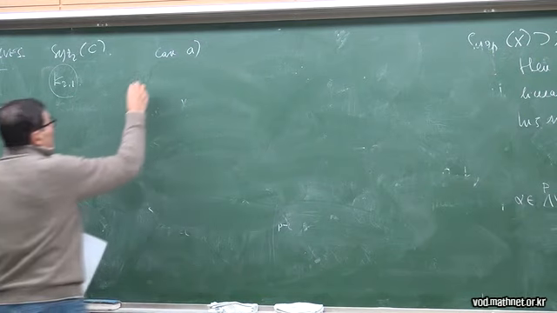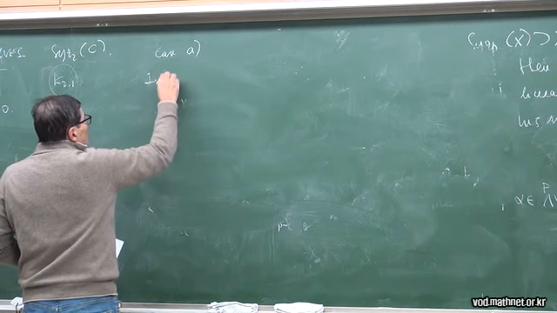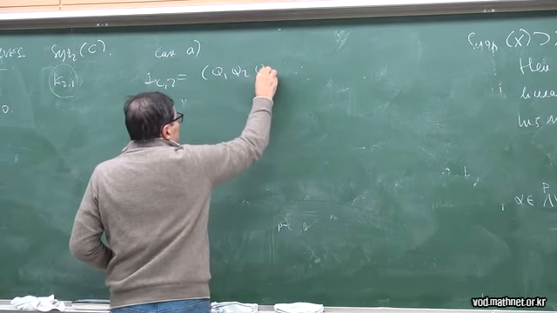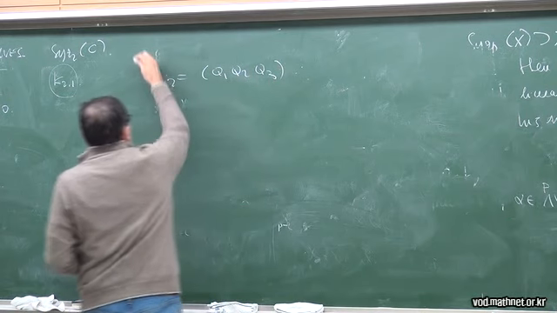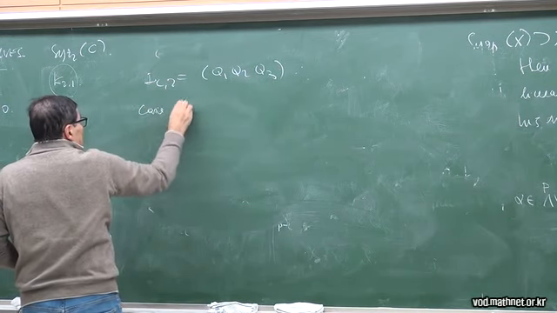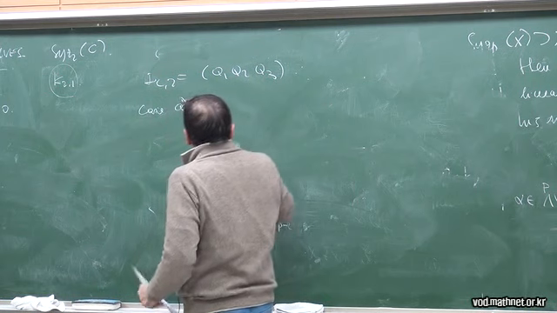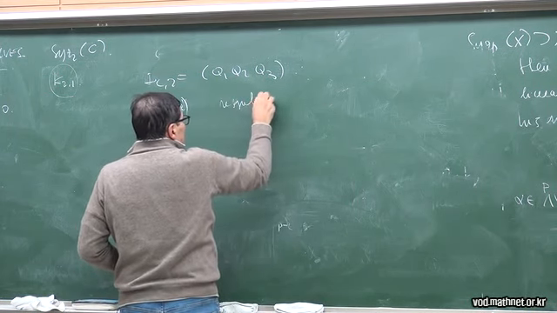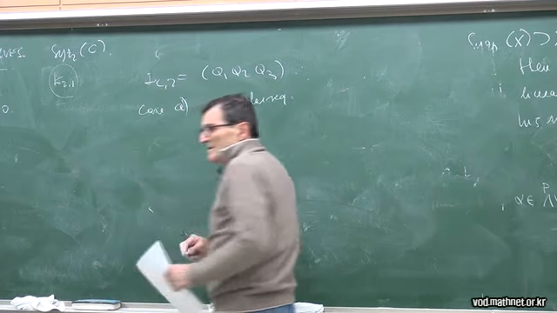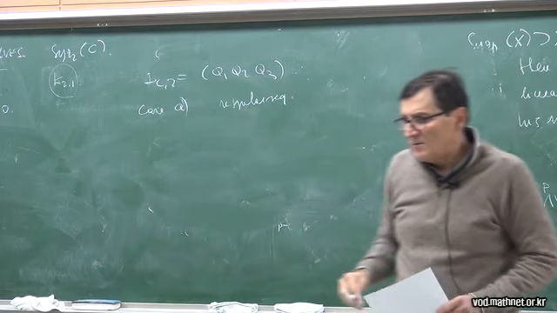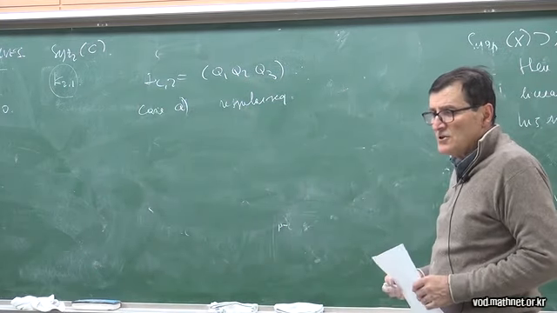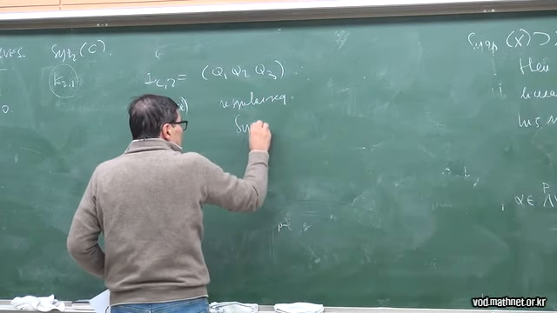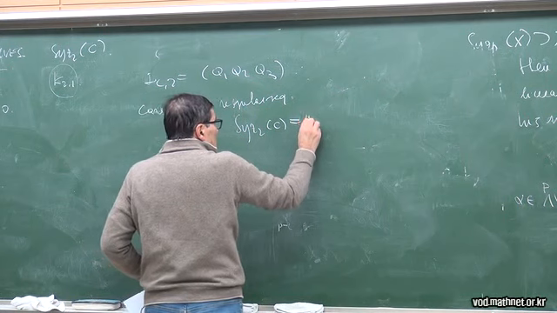Now, in case A, I of C in degree 2 always contains three quadrics, always. In case A, a regular sequence. Complete intersection. The conclusion, there are no linear relations. So seeds 2 of C is equal to P3.